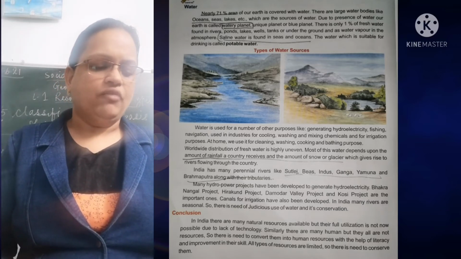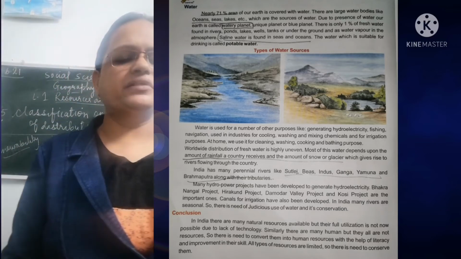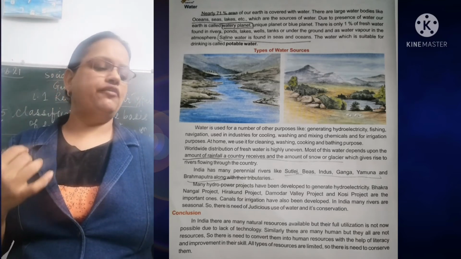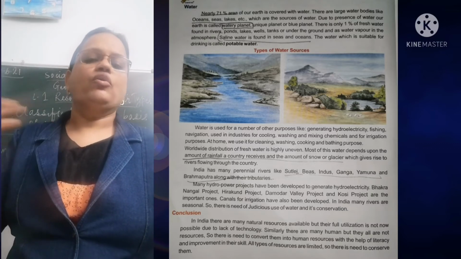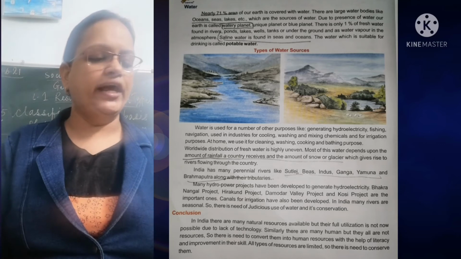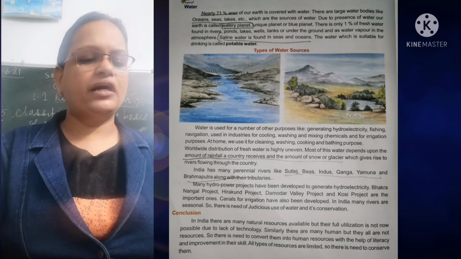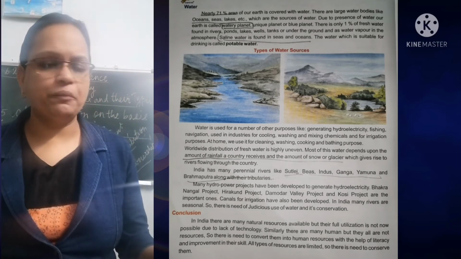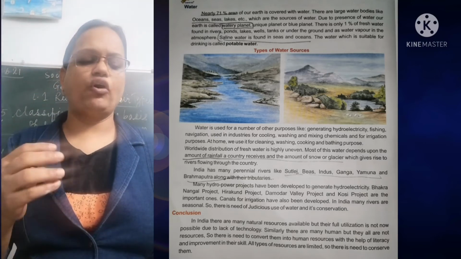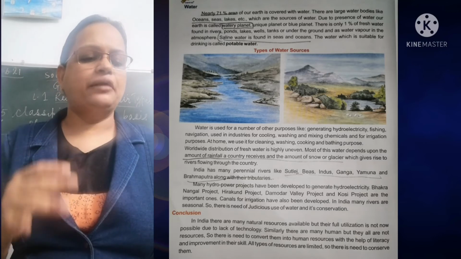Water is used for a number of purposes like generating electricity, that is hydroelectricity, fishing, navigation, going from one place to another, use in industries for cooling, washing, mixing chemicals, and for irrigation, farming purposes. At home you use it for cleaning, washing, cooking, and bathing.